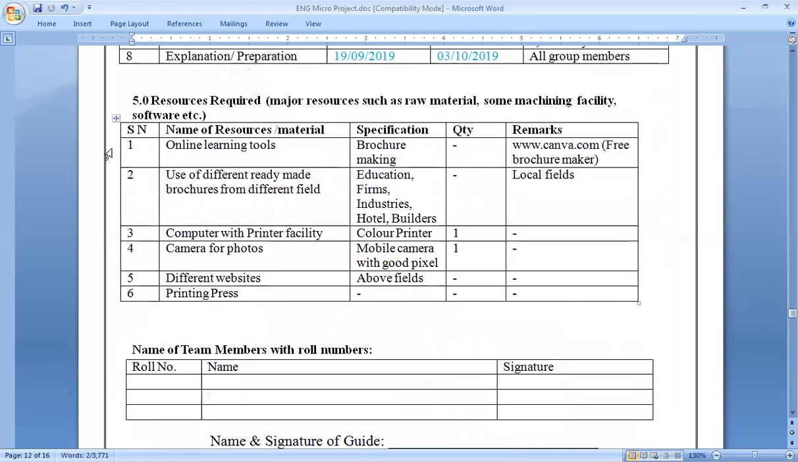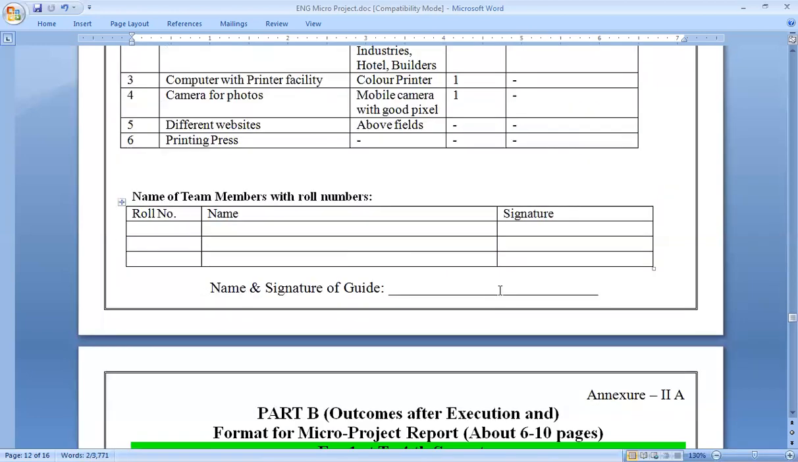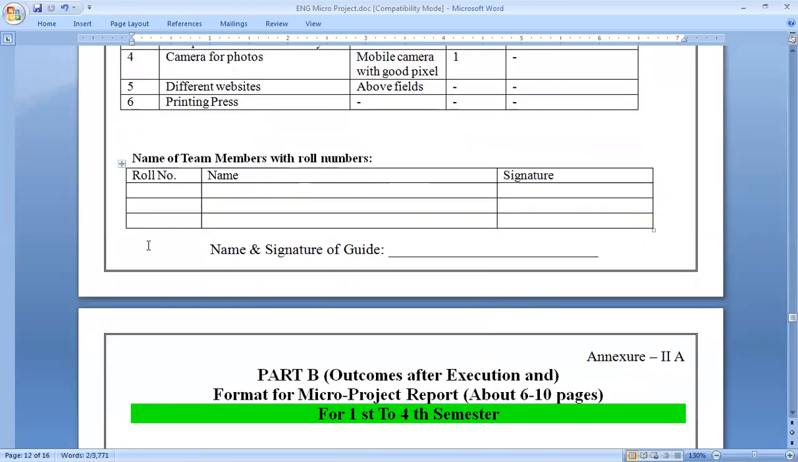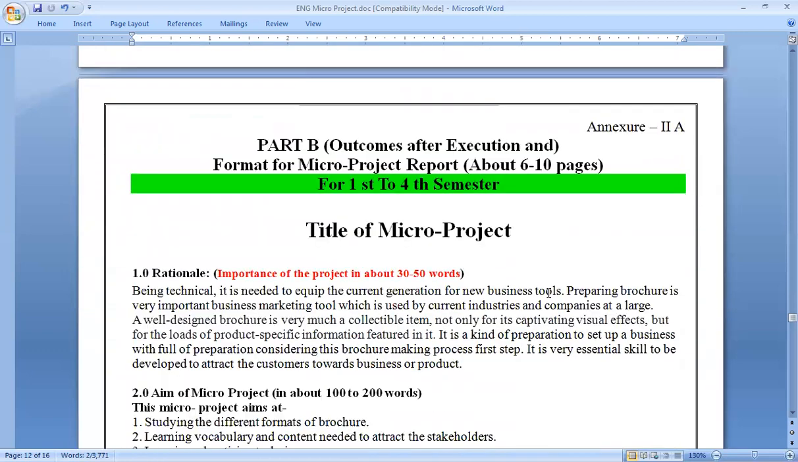Then resources required, see how I have written here. In resources, you have to write down online learning tools, brochure, canva.com, free brochure maker. Then use of different ready-made brochures from different fields. So I am going to refer to all these things. Computer with printer facility I require, camera for photos I require, different websites I require, and printing press I require. Not sure, that's why I have put here dots, that is dash. Name of team members you have to write down along with the roll numbers, and their signature is mandatory.